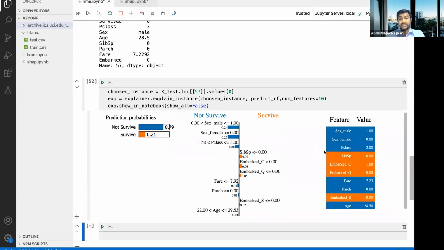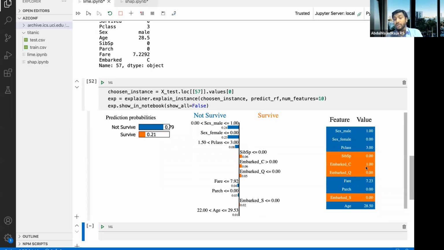The reasons it says they will not survive are, first, that the person is male, and then they traveled in third class, the passenger class is third, and also their ticket fare is very low, and their age is around 30. So these are the reasons it says why that person will not survive, probably 80%.